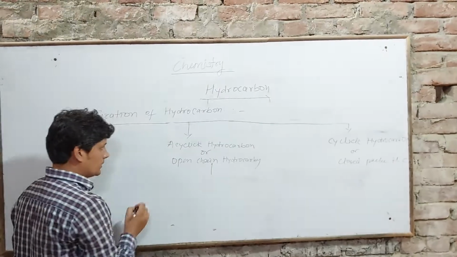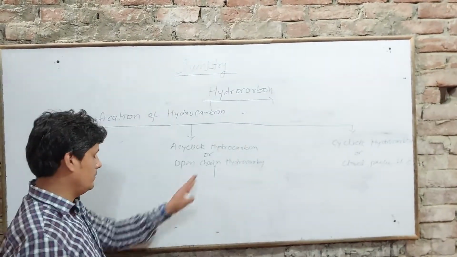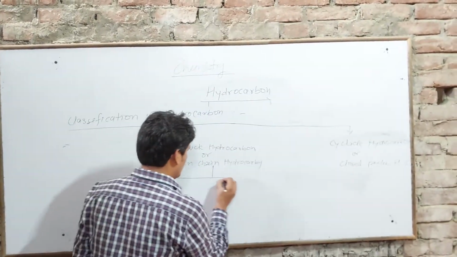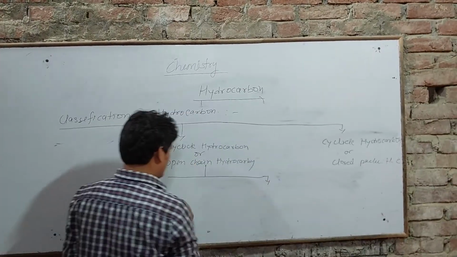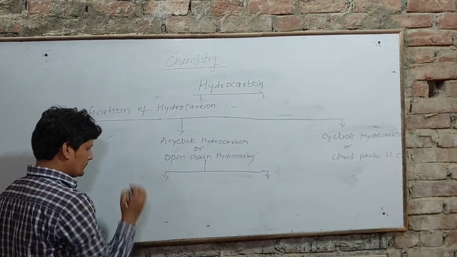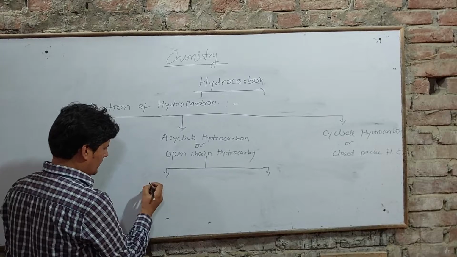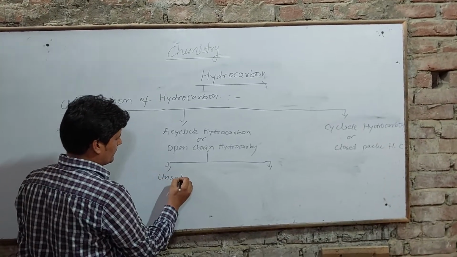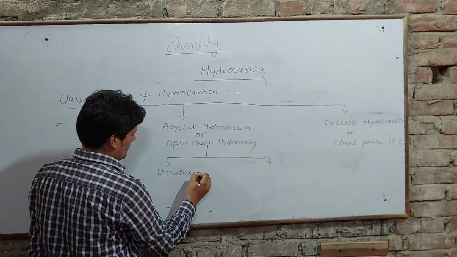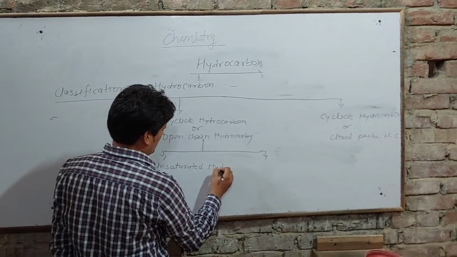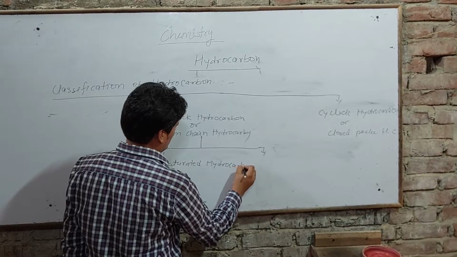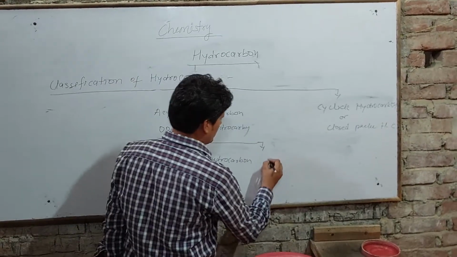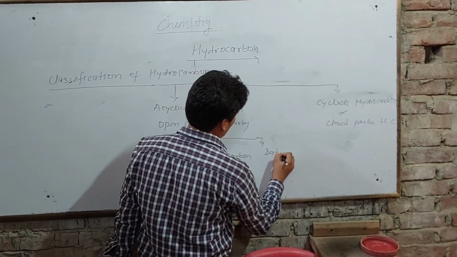Acyclic hydrocarbon is divided into two categories, that is unsaturated hydrocarbon and second is saturated hydrocarbon.